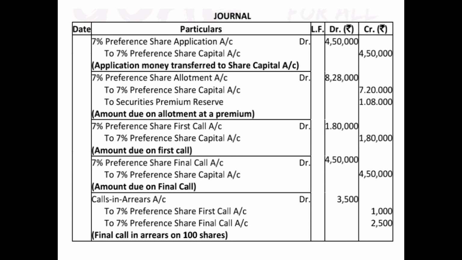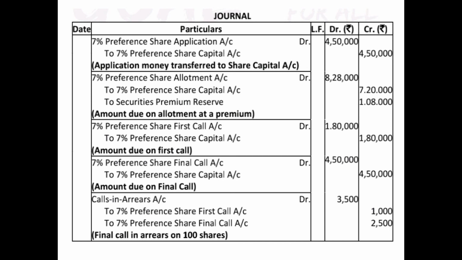So 18,000 minus 100 comes to 17,900. So you will write 17,900 7% preference shares of 100 each, and you will write the amount. Then you will write subscribed but not fully paid up capital, 100 7% preference shares at the rate of 100 each, whatever the amount is. Then out of that you will deduct calls in arrear, and whatever the net amount comes, that will be shown in the balance sheet.